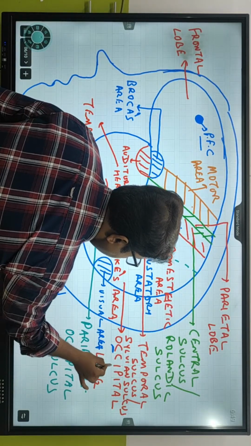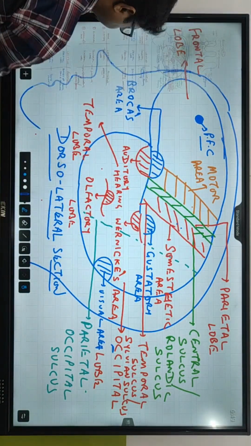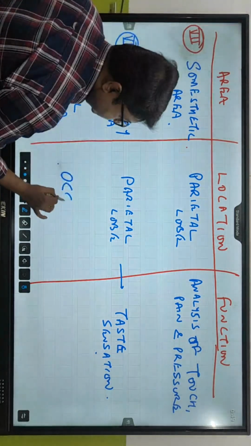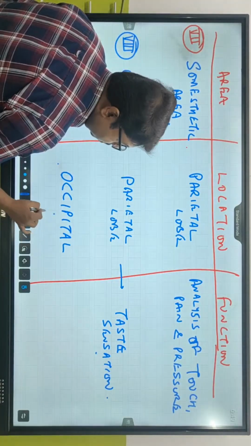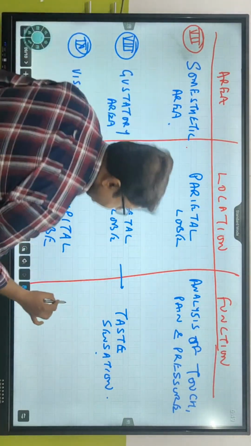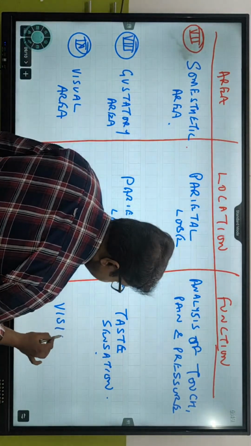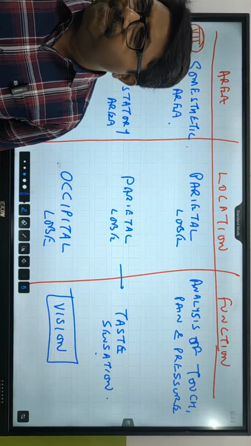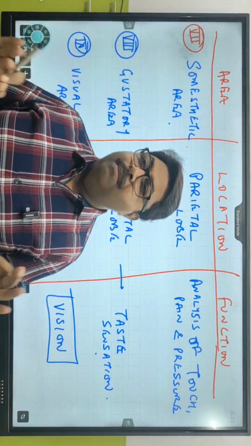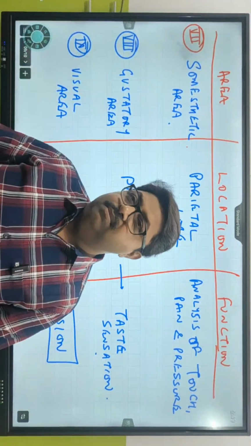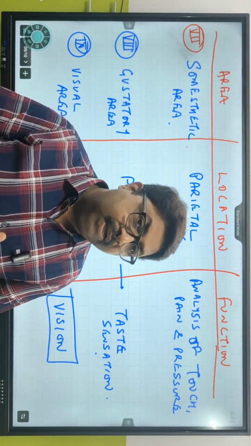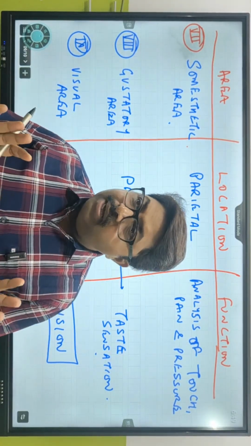In the occipital lobe. So visual area present where? In the occipital lobe. And tell me, what is the function? The only function is vision. This is all about the whole of the cerebrum. We have talked about the 4 different lobes of the cerebrum. Clear? Any issues? समझ में आ गया ना?